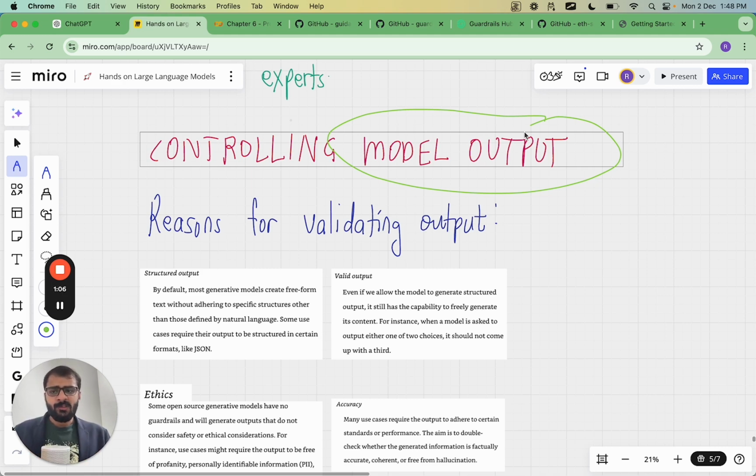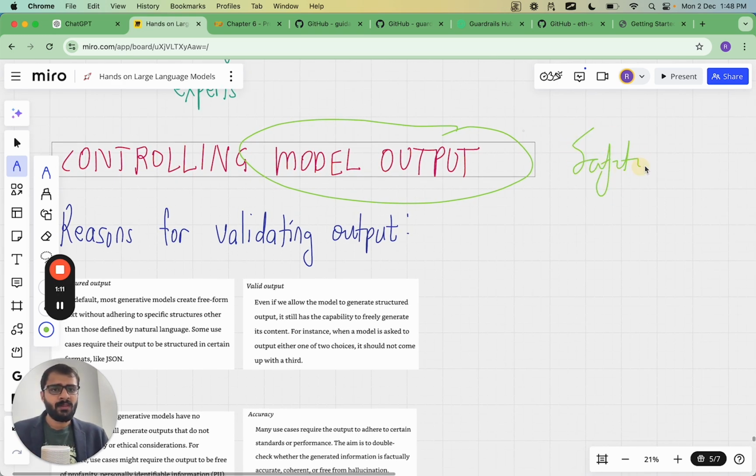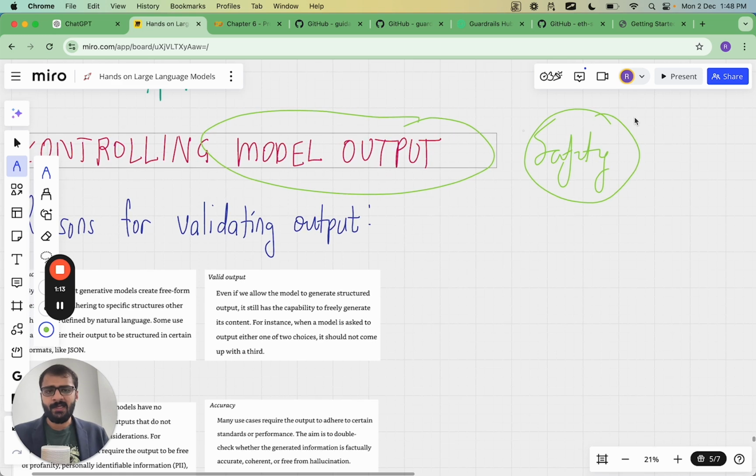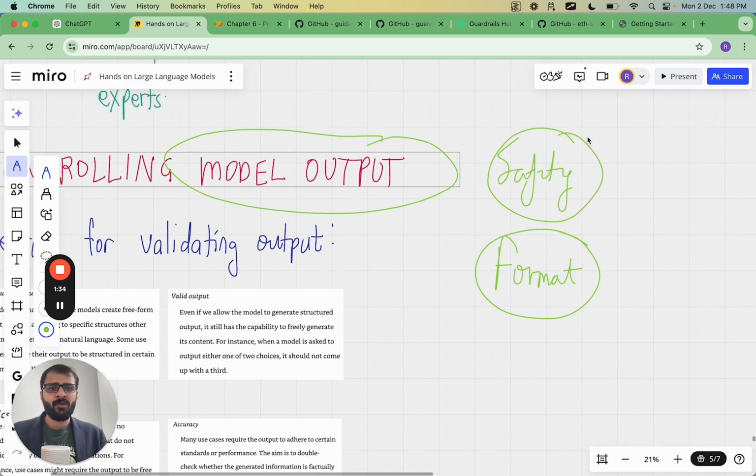Today, we are coming to this lecture from the perspective of safety. That is one. And also from the perspective of format of the output itself. So, what if large language models give an output which is not safe? What if large language models provide an output which is harmful or contain abusive language? How can we prevent large language models from producing outputs which are not safe, which we don't at all endorse or which we don't at all require?